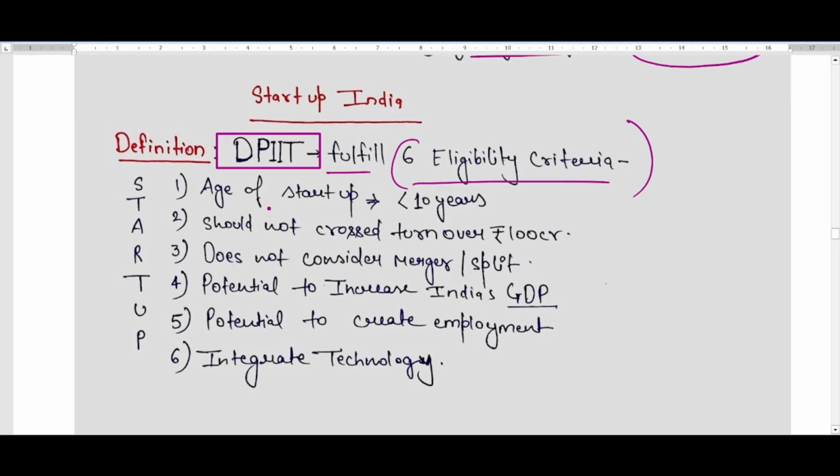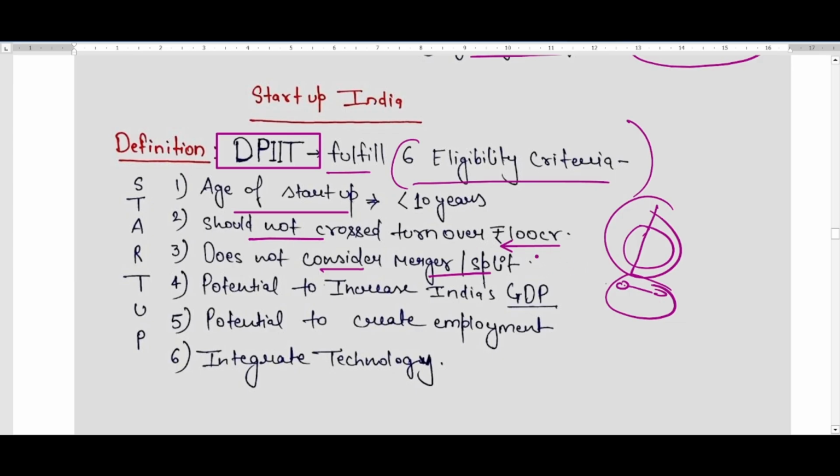Understand. First thing is, the age of the startup should be less than 10 years. It should not cross a turnover of 100 crore rupees. It does not consider merger and split also. It means if earlier a big company was working and a few years later it got split, or two small companies merged and created a big company, these kinds of cases would not be considered as a startup under the Startup India program.